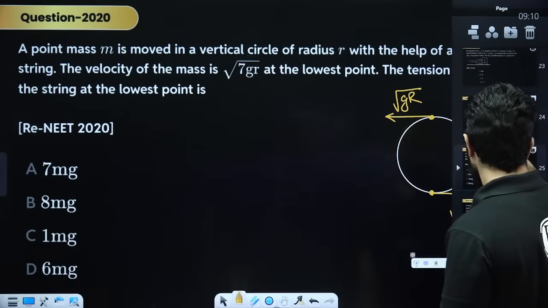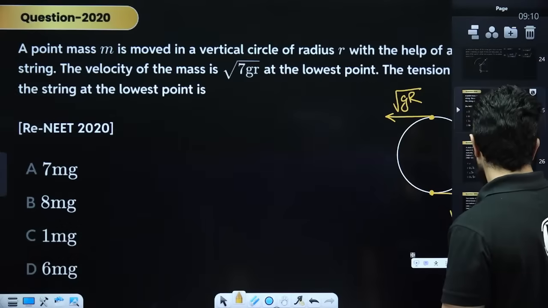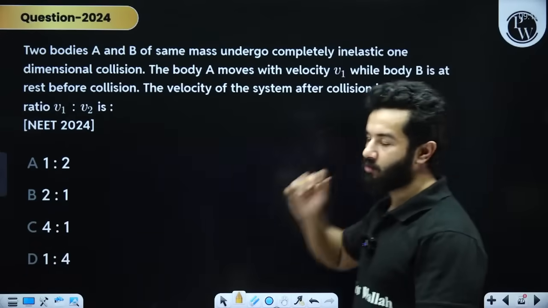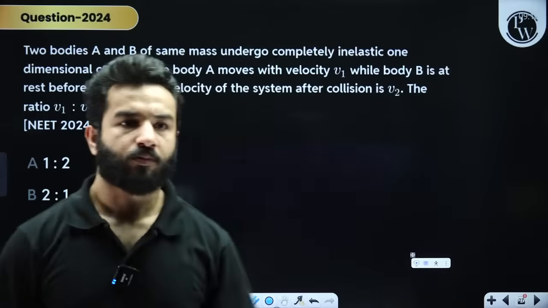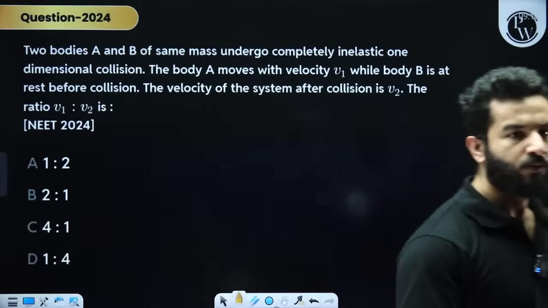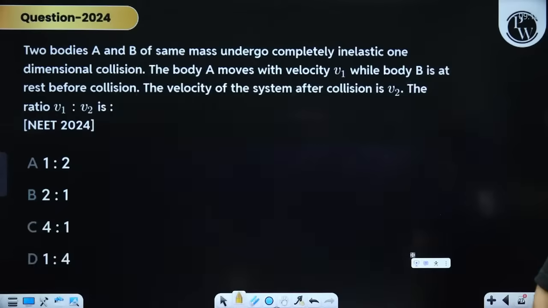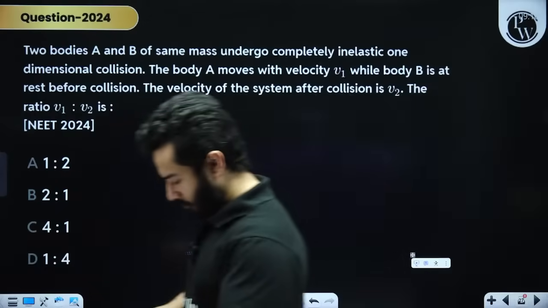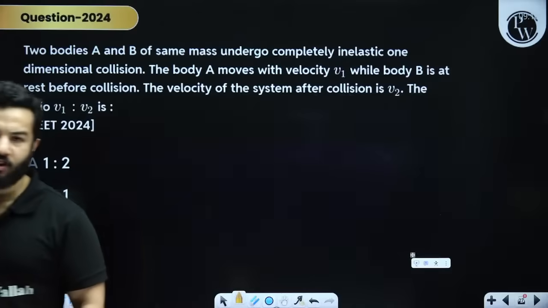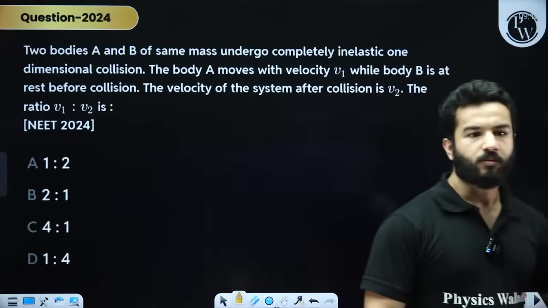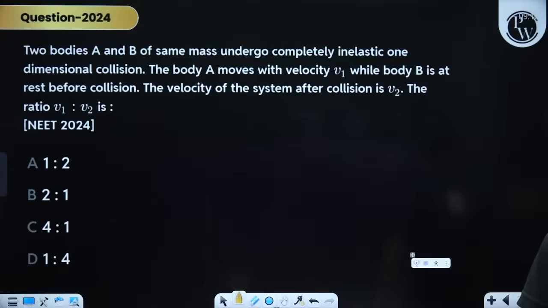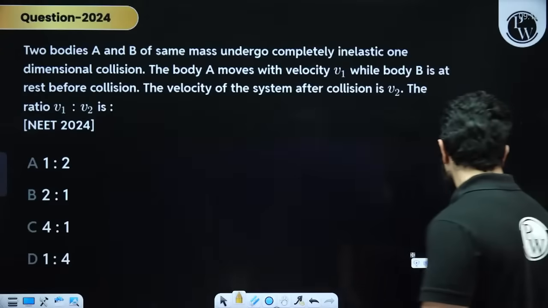Next is a question from collision. Please solve some questions from collision as well, right?